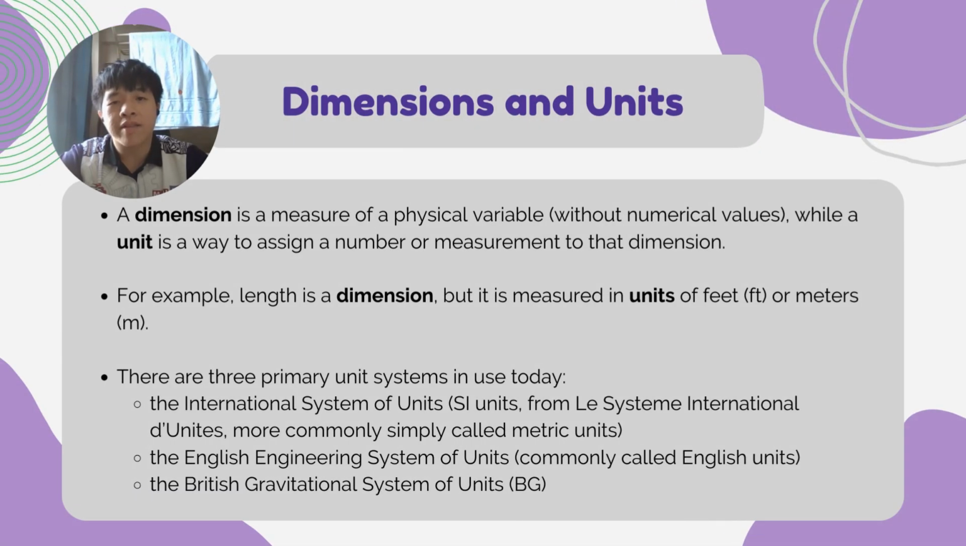So the first topic is dimensions and units. A dimension is a measure of a physical variable without numerical values, while a unit is a way to assign a number or measurement to that dimension. For example, length is a dimension, but it is measured in units of feet or meters. There are three primary unit systems in use today, which are the International System of Units, the English Engineering System of Units, and the British Gravitational System of Units.